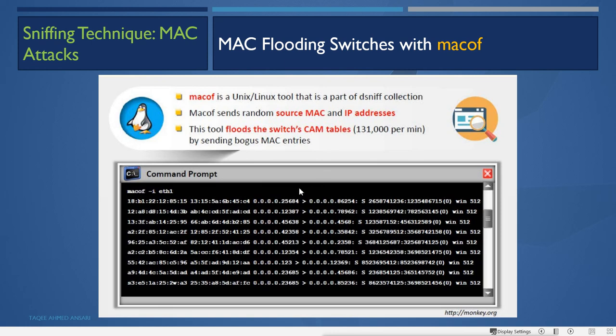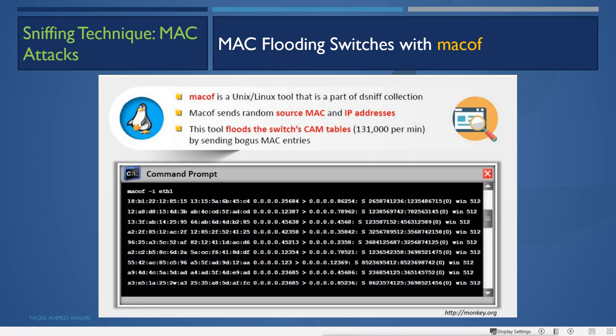Now when you run this tool, you will see all the ports of the switch start blinking. It feels like thousands of data packets are coming and going, and it will fill up the whole CAM table. It can be used as a denial of service attack because it can also corrupt the switch. When you run this attack, it can sometimes corrupt the switch if the switch is not able to handle this many fake source and destination MAC addresses. So the switch can get confused and, we can say, corrupted.